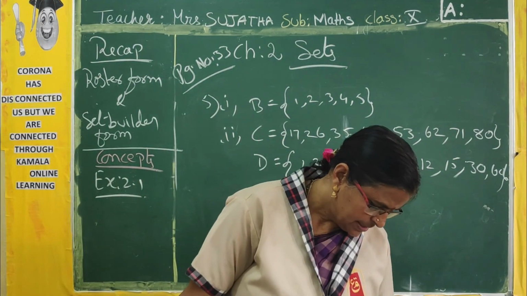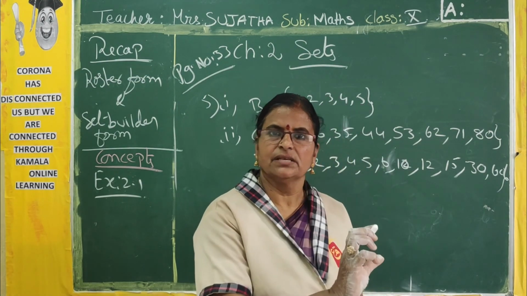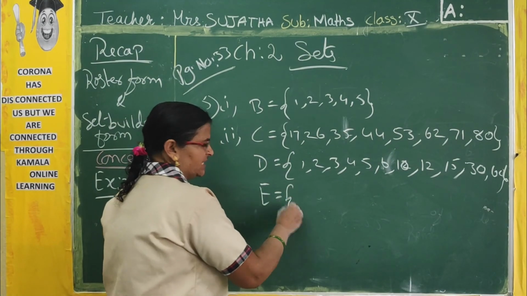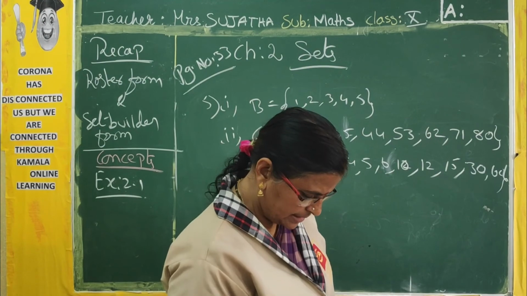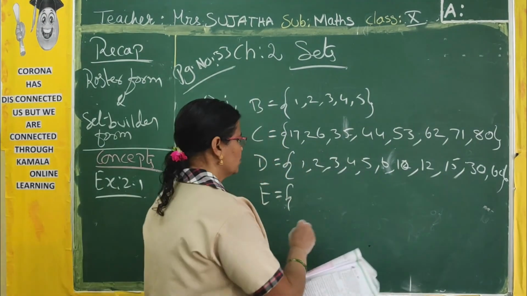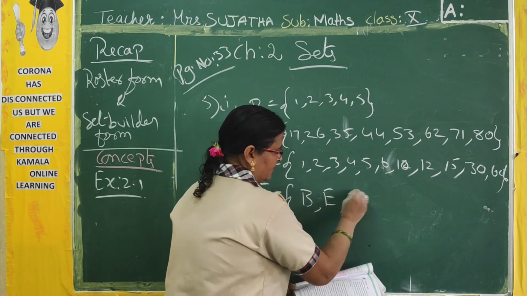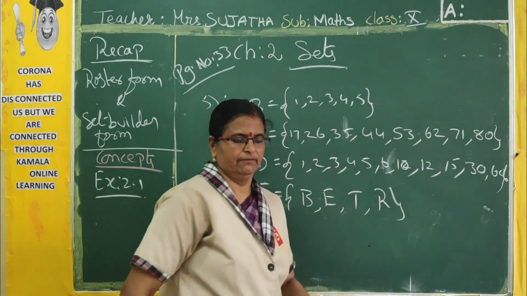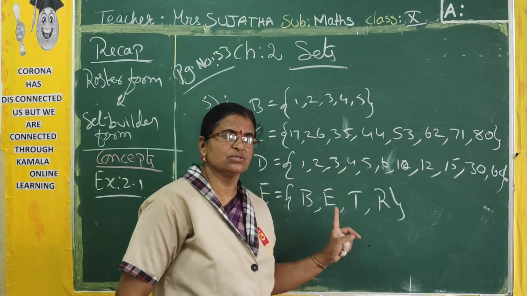Okay. Now E is the letters of the word BETTER. So in this, what roster form do you write? Which element is repeating a number of times? You have to take it only one time. That is, E and T are repeating. So we can take them only one time. B, E, T, R. 4 only you are getting. Why? Because E and T are repeating, no? So that's why we take them only one time.